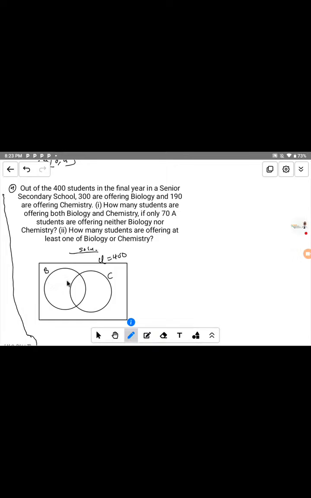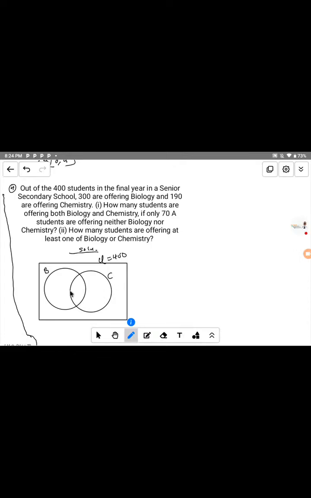When I was explaining the interpretation of the Venn diagram in our first lesson, I said that this region here is the region of students that offer biology only. This region belongs to students that offer chemistry only. But this one is for students that have both biology and chemistry. This is called the intersect.